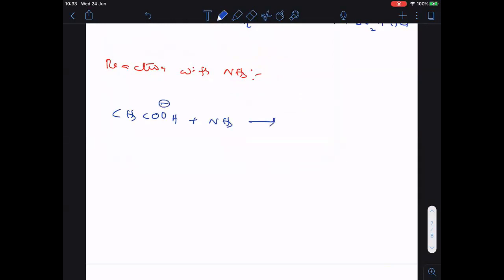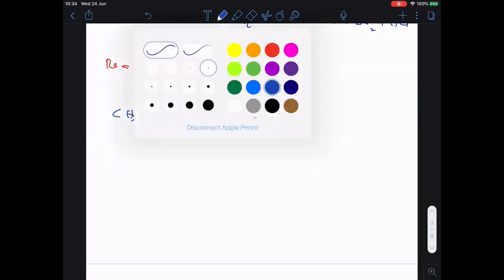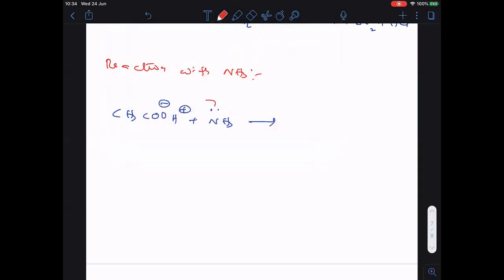CH3COO minus, H plus. Ammonia, nitrogen contains a lone pair, so nitrogen donates its lone pair to the H+ ion. Followed. Then here we will get CH3COO NH4+, called ammonium acetate.